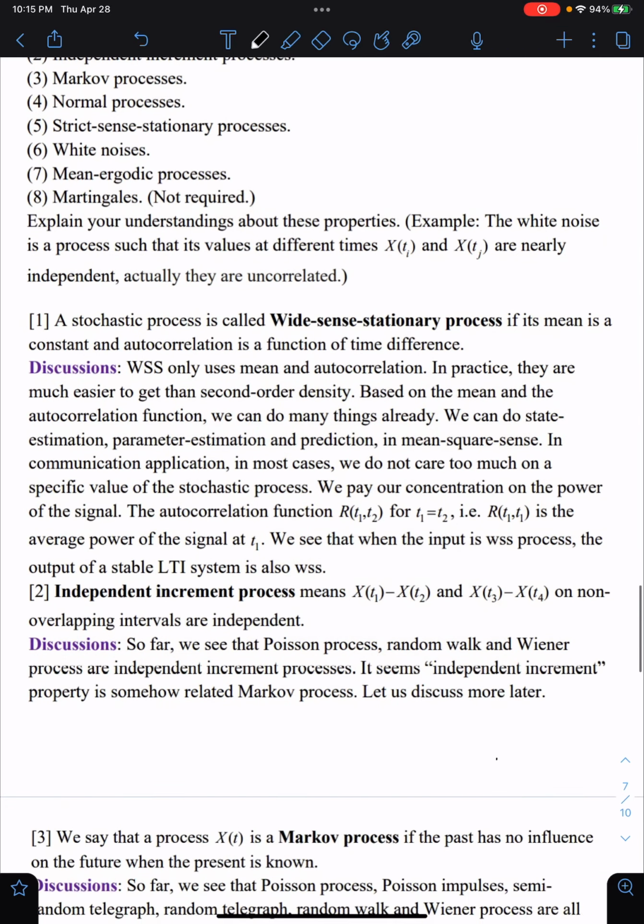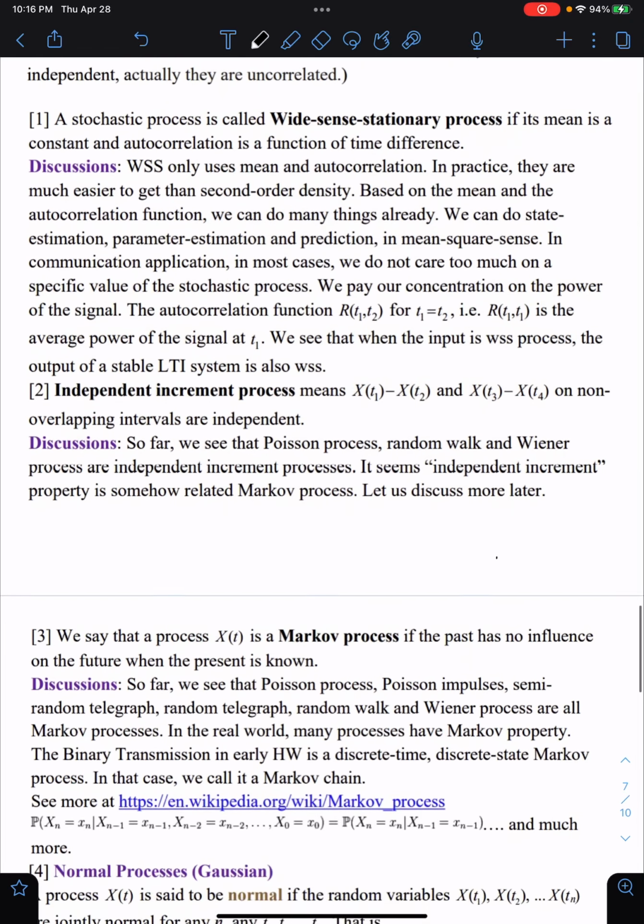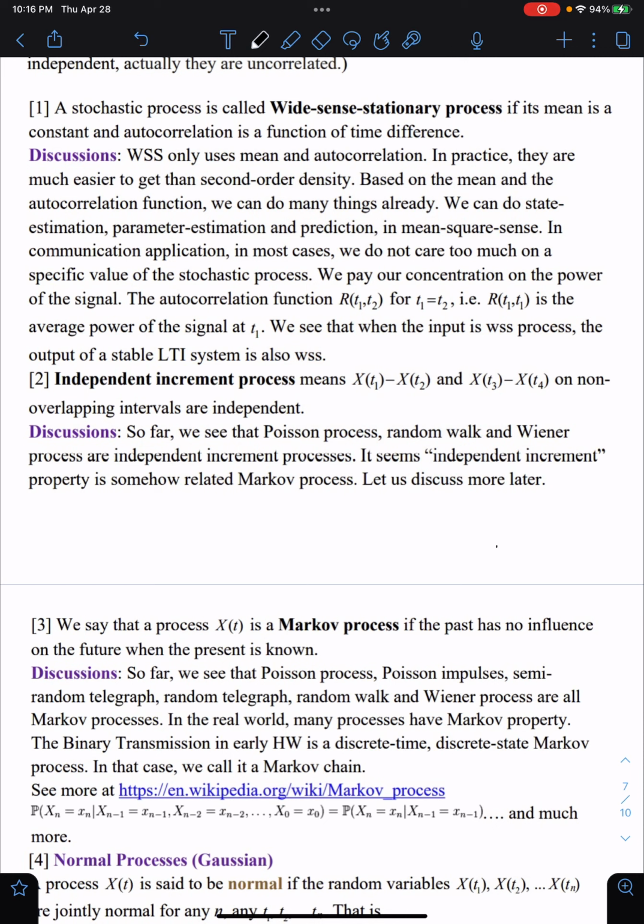In communication applications, in most cases, we do not care too much about the specific value of the stochastic process. We pay our concentration on the power of the signal. The autocorrelation function is R(t1, t2). If t1 equals t2, R(t1, t1) is the average power of the signal at t1. We see that when the input is a WSS process, the output of a stable linear time-invariant system is also WSS.